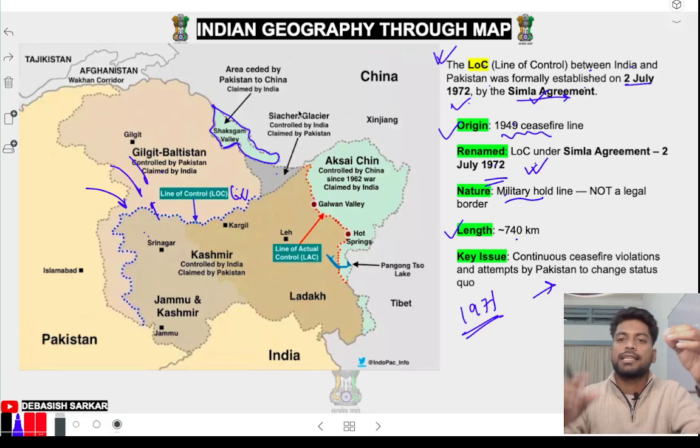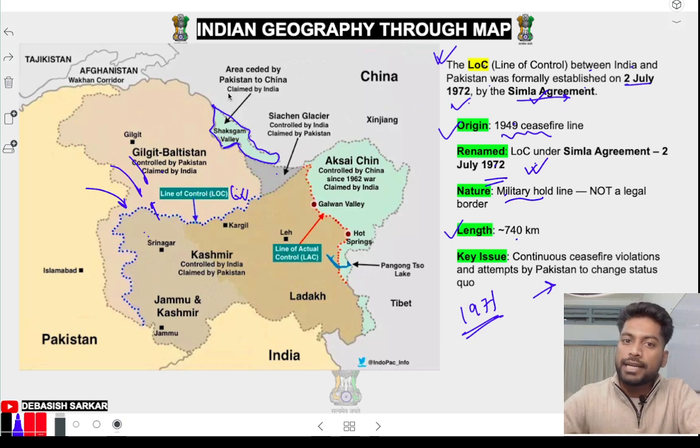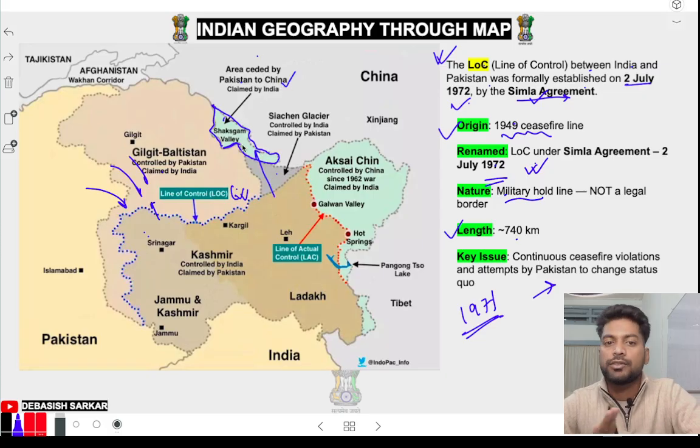Because Pakistan and China are allies, friends. Because enemy's enemy is your friend. But China can never accept Pakistan because China is an atheist country, Pakistan is a Muslim country, and China says Islam is mental illness. But enemy's enemy, your friend. That's why Pakistan gave this as a gift to China. Take it, take Saksam Valley. So the area was ceded by Pakistan to China, but India claims it is ours, that's why it's also disputed.